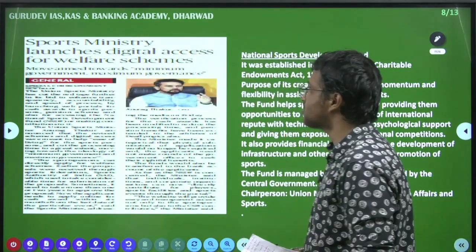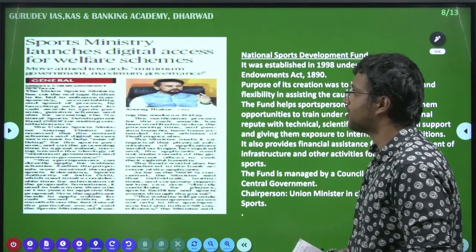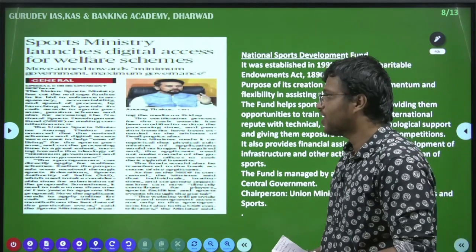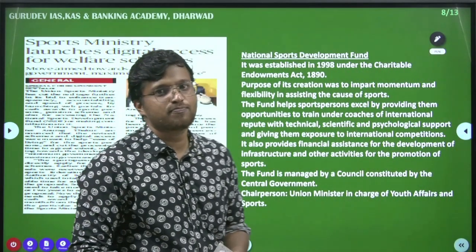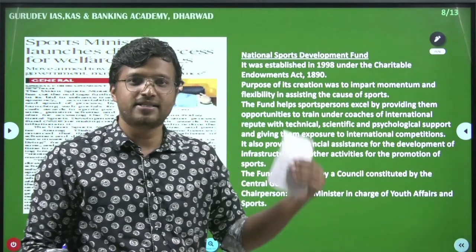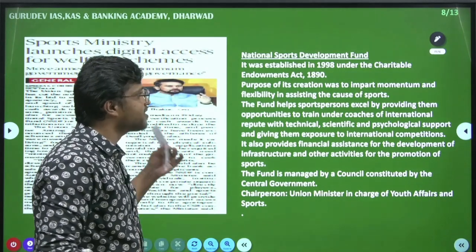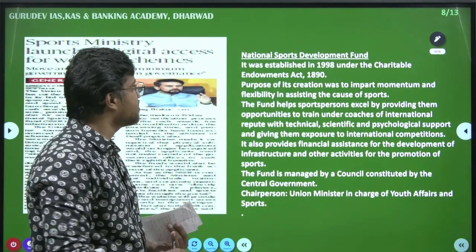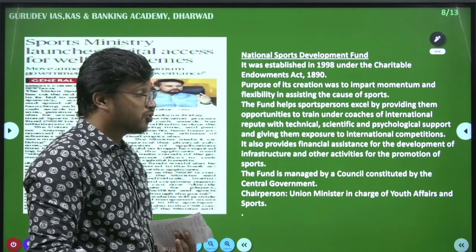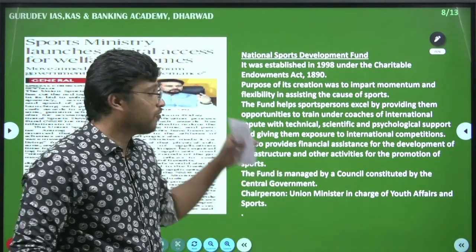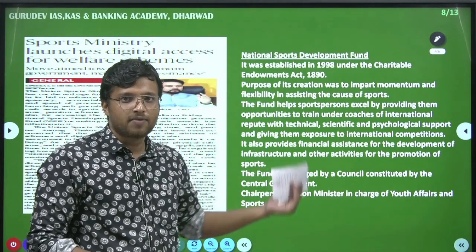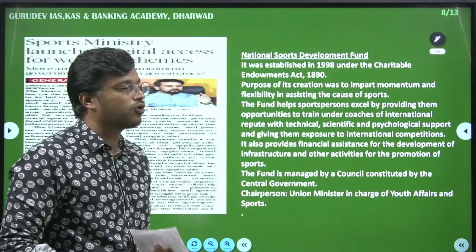So this news was about the sports ministry launching digital access to welfare schemes. Whatever welfare schemes are to be provided for the sports personnel, they can access them digitally now. One of the schemes mentioned here is the National Sports Development Fund. The question may come: when was this established, who is the head of this fund and all. So this becomes important. I hope you make a note of it.